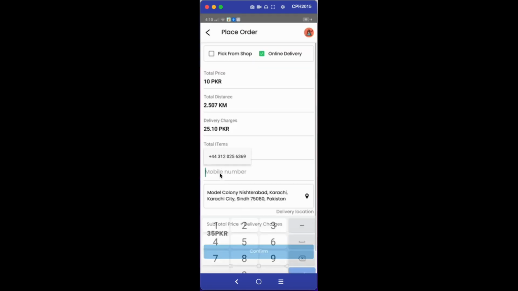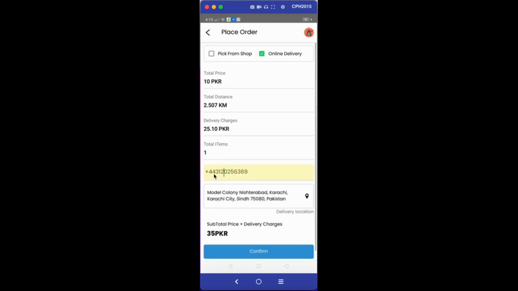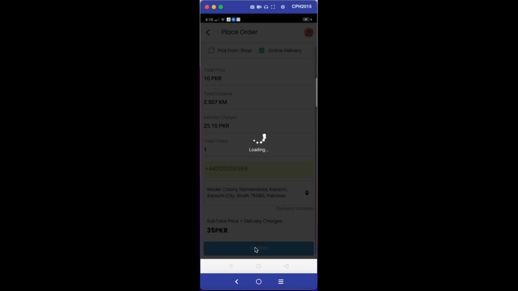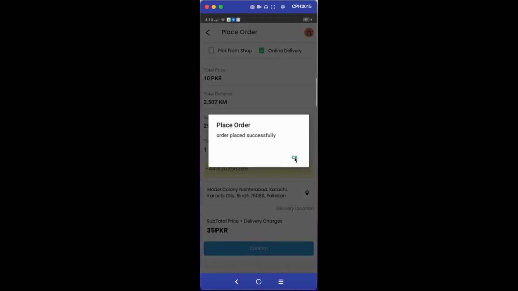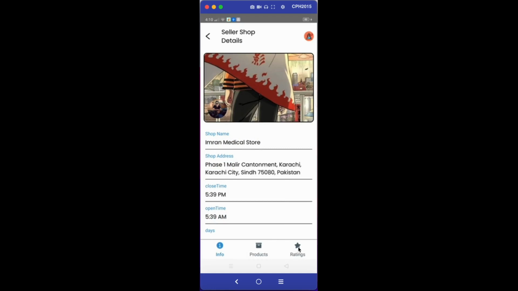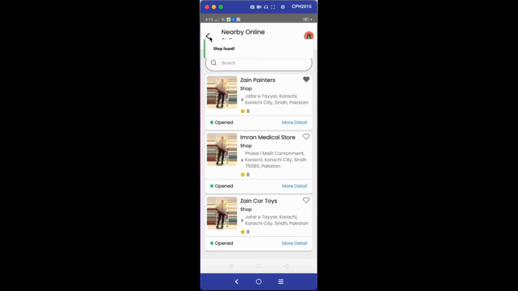Now you can provide your mobile number as well, and then click on confirm. When you confirm, your order will be placed, and the shopkeeper will be notified that he received an order. After that you can also give a review and rating. If you have a good or bad experience with the online seller, you can give the review and ratings.